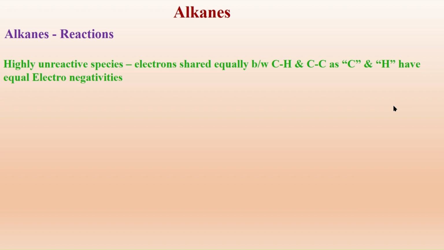Why is it so? It's because the carbon and hydrogen present in the alkane have equal electron sharing between them. Though they are different atoms, the electrons are equally shared because carbon and hydrogen have equal electronegativities. That's why carbon is satisfied with hydrogen and hydrogen is satisfied with carbon.